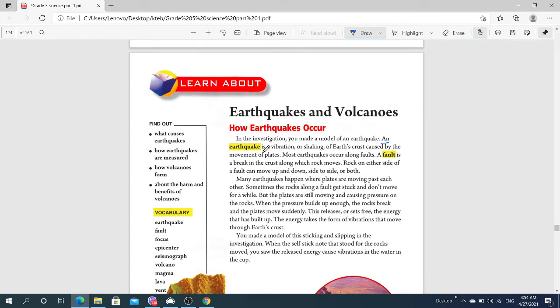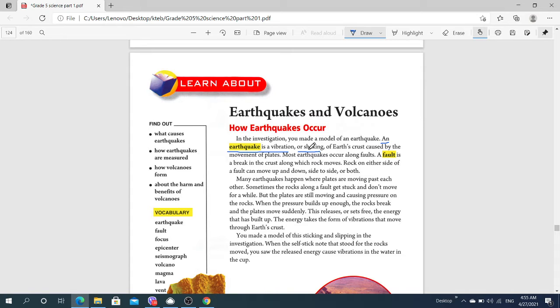An earthquake is a vibration. Okay, is a what? Vibration. An earthquake is a vibration or shaking, moving something very dangerous. The earth is shaking.